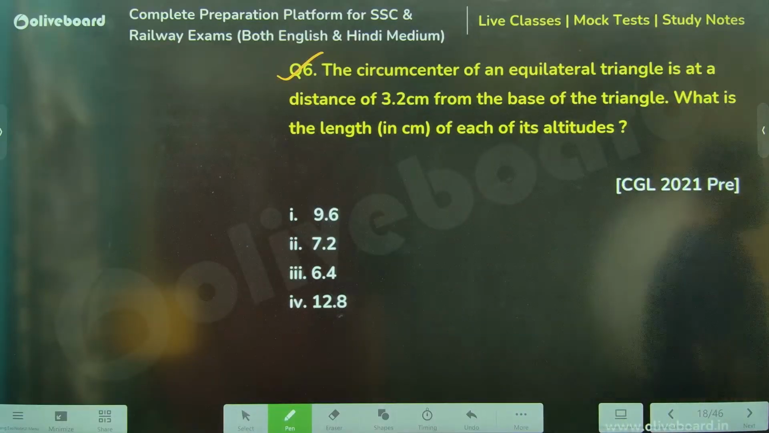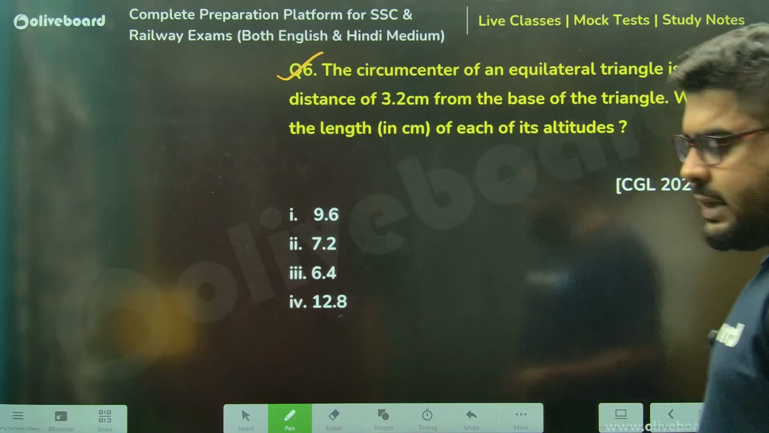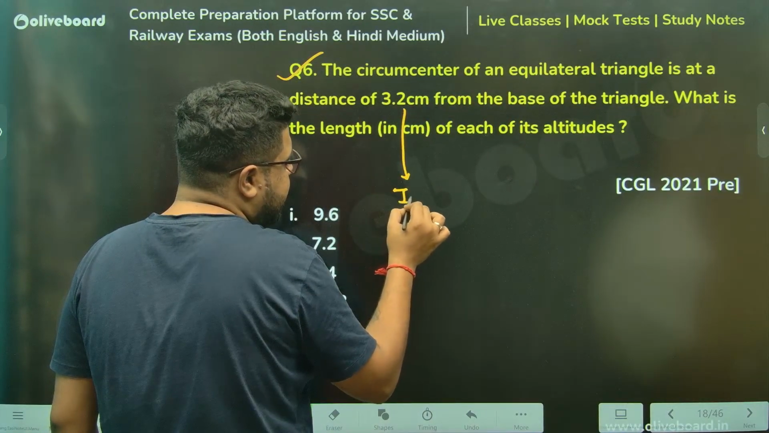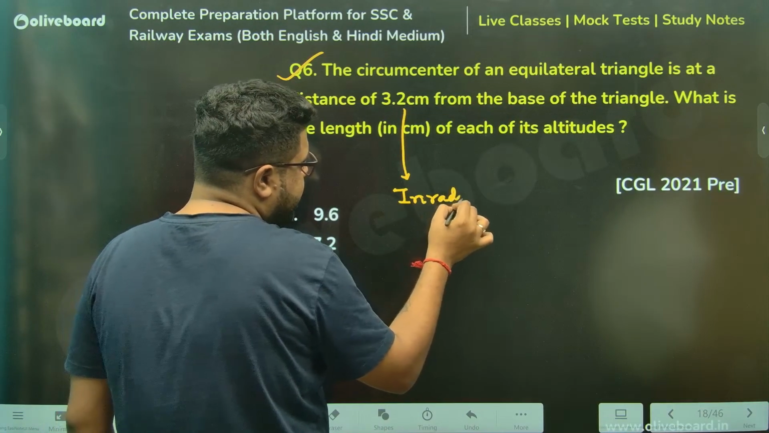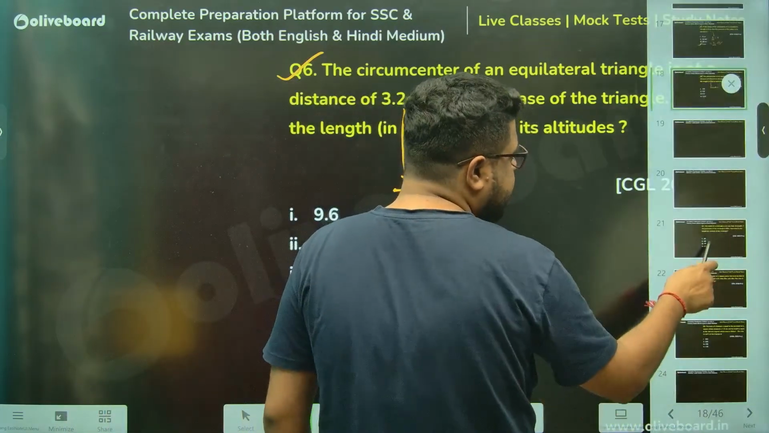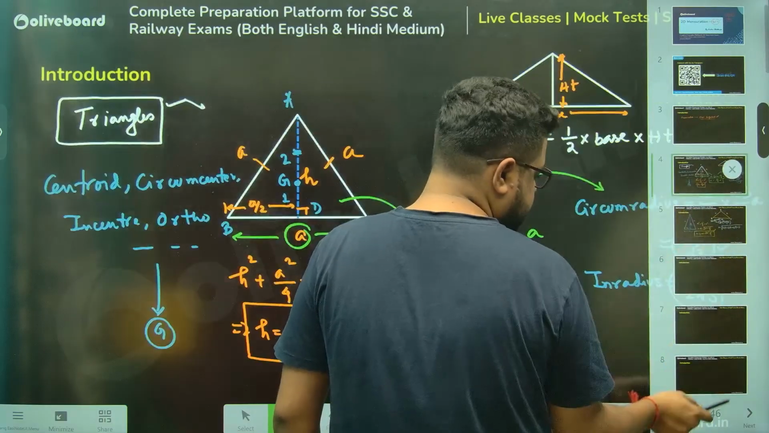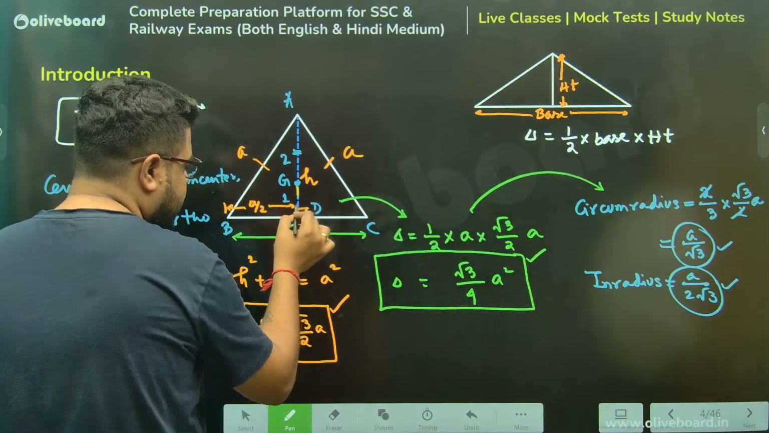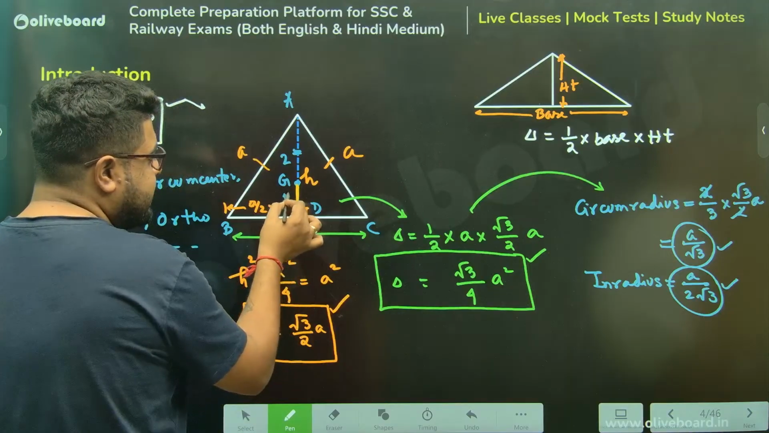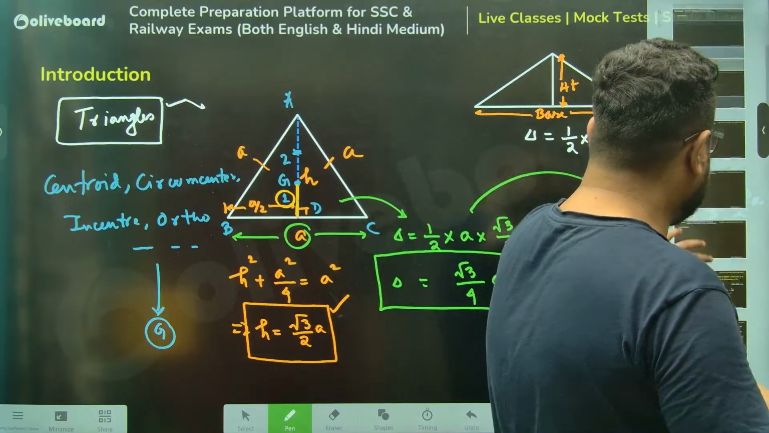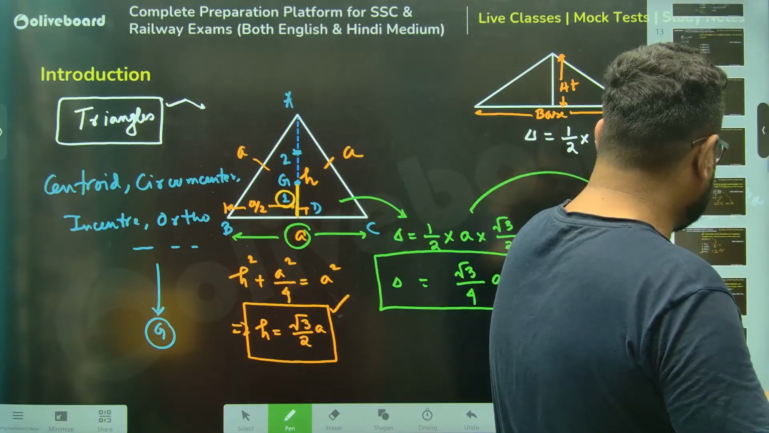Circumcenter of an equilateral triangle is at this much distance from the base of the triangle. Sir, distance of circumcenter from the base of the triangle is nothing but the inradius, no? Please understand, if we go back a little bit, this is the distance they are talking about from the base. Circumradius is two parts, and the inradius is one part, sir. Simple. So what are they asking?